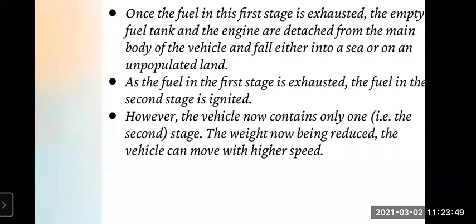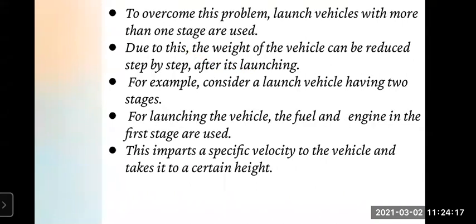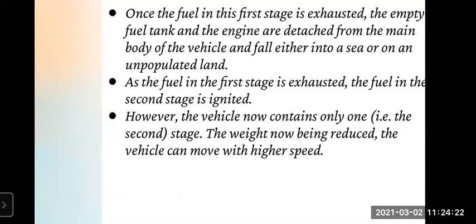Now suppose it has a third stage, as I told you. The fuel from the second stage will be exhausted, right? Then again that part will be detached and fall either in the ocean or on unpopulated land. Again, the fuel in the third stage will be ignited. In this way the same process goes on continuously. The weight of the launch vehicle is reduced, and the vehicle moves with a higher and greater speed in space or into the sky. Almost all vehicles are made up of either 2 or more stages.